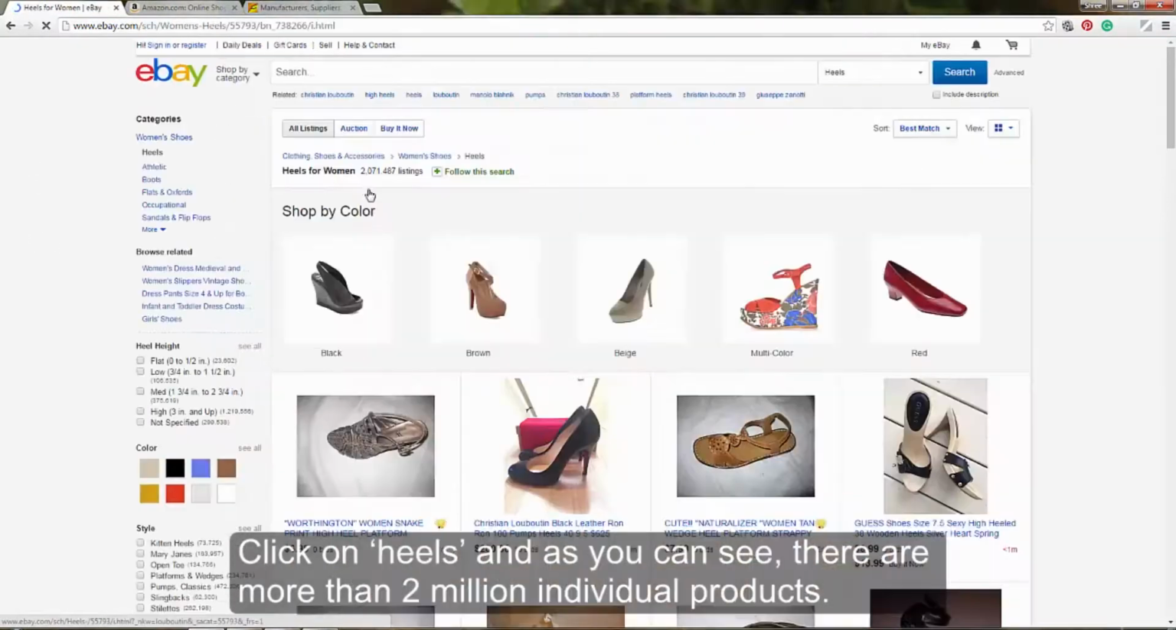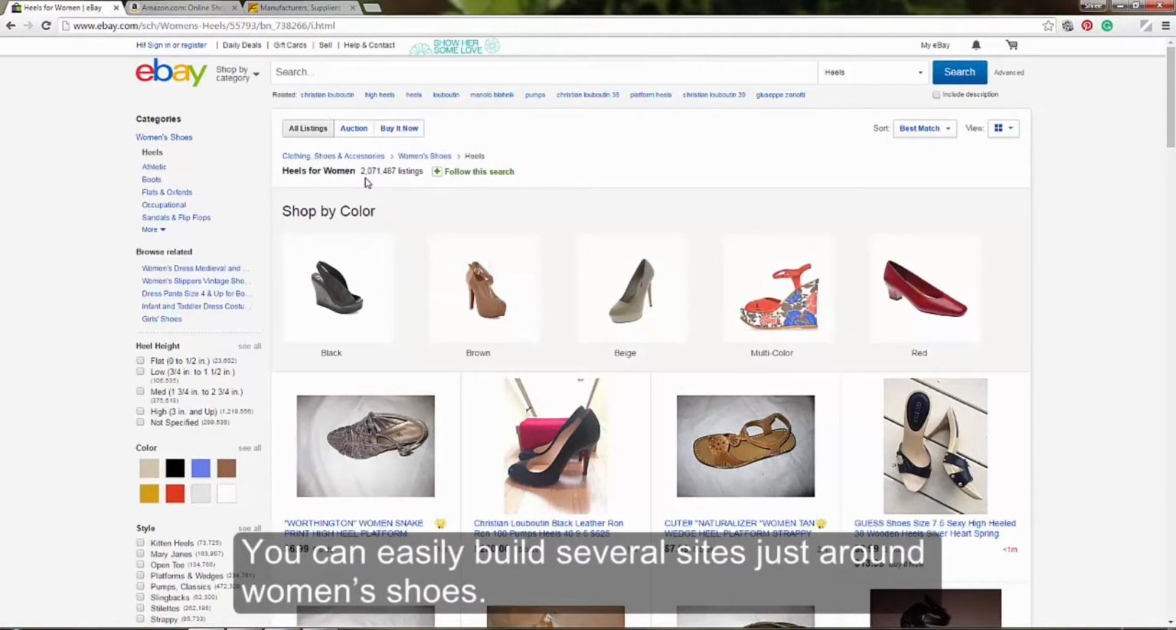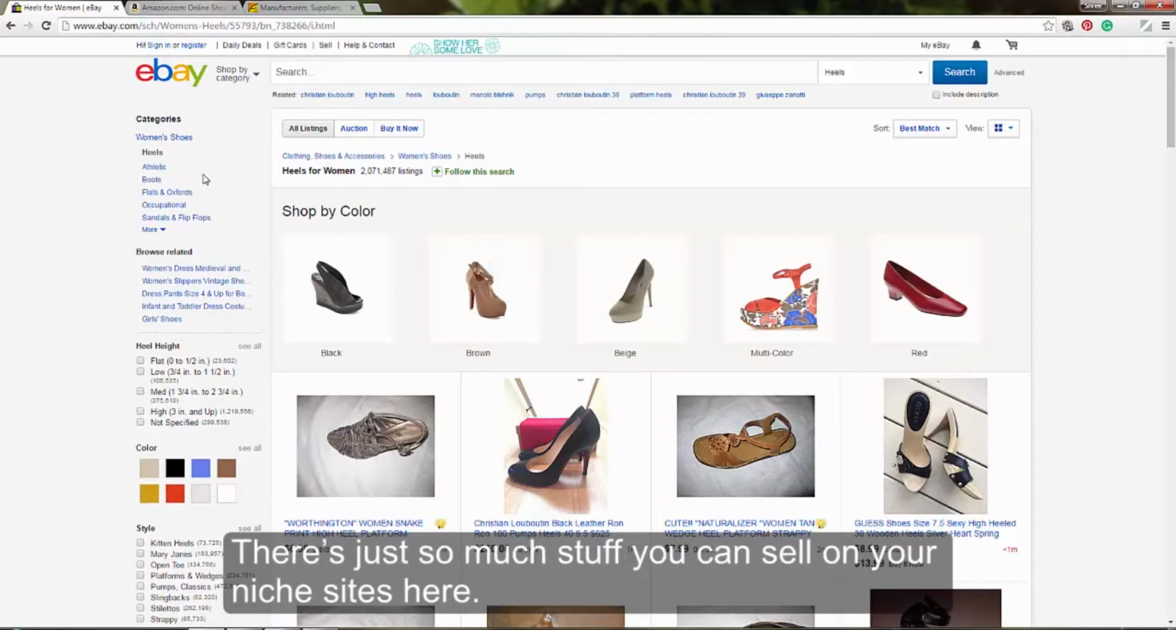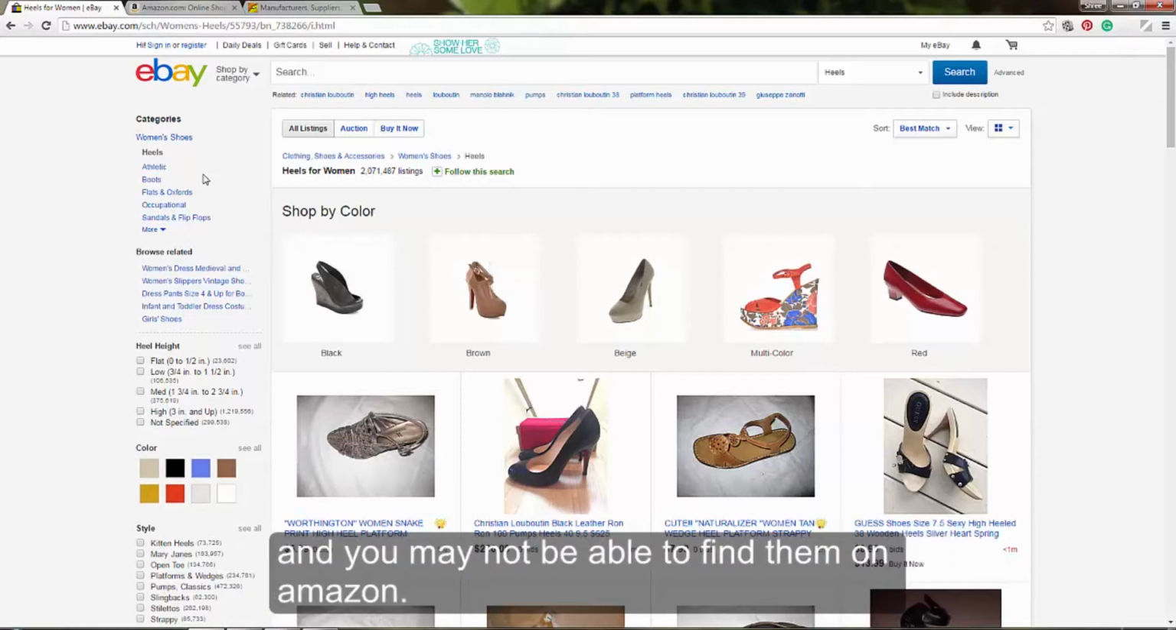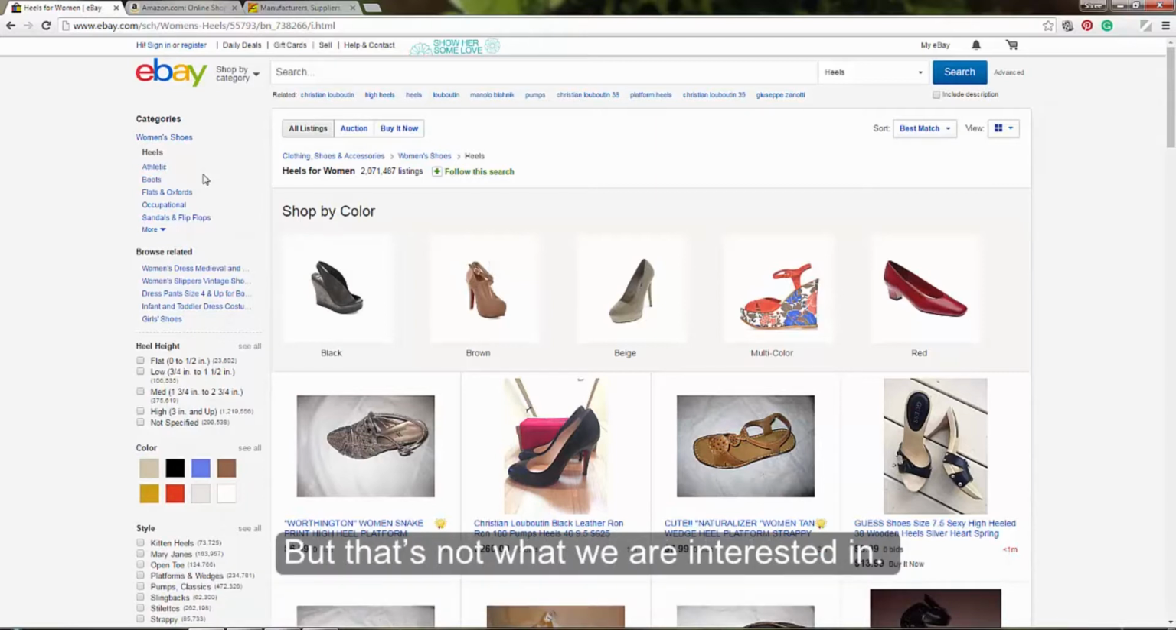Click on heels and as you can see, there are more than 2 million individual products. You can easily build several sites just around women's shoes. There is just so much stuff you can sell on your niche sites here. Now, some of these products may be unique to eBay and you may not be able to find them on Amazon. But that's not what we are interested in.